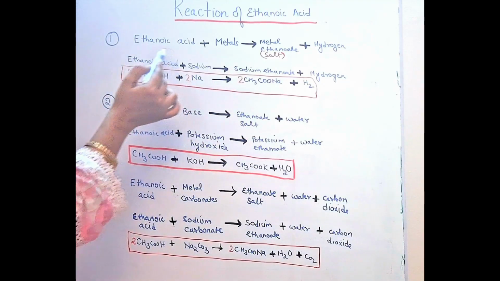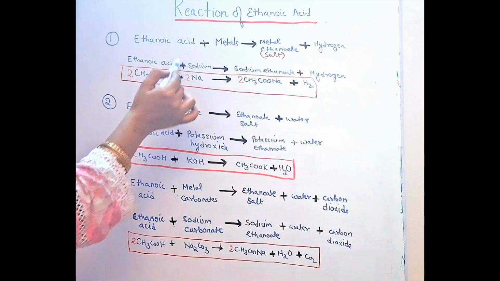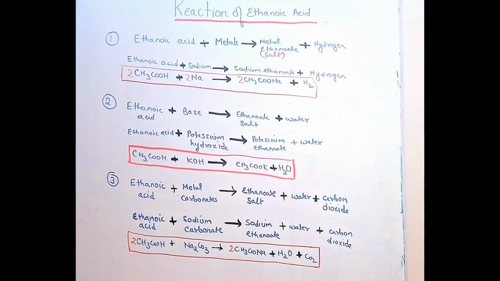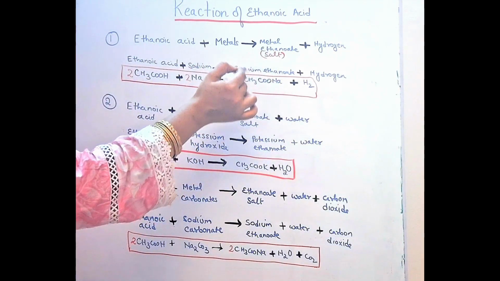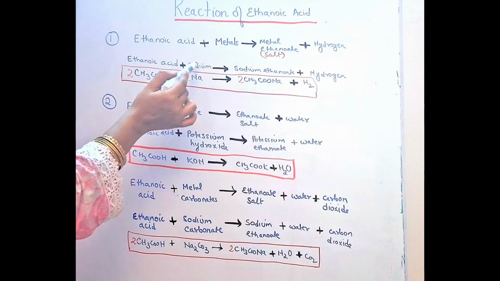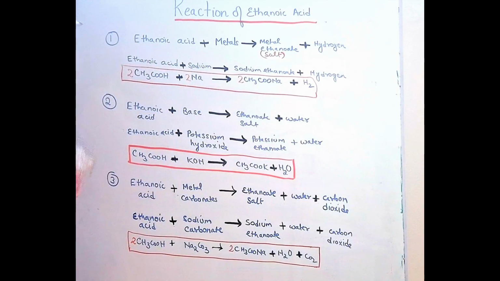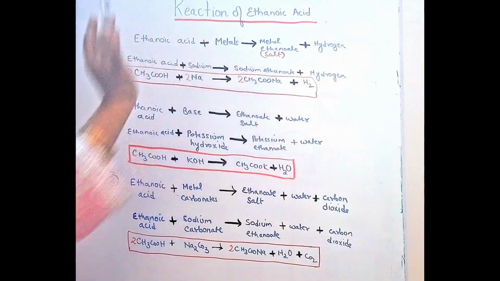Similarly, if I use propanoic acid and sodium, the name will be sodium propanoate. The name of the salt depends upon which metal and which carboxylic acid we are using.